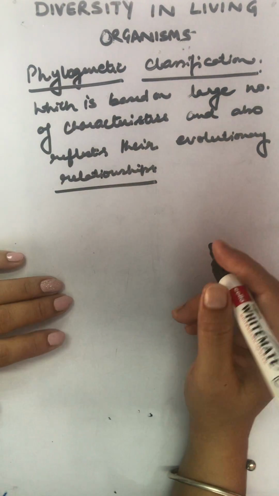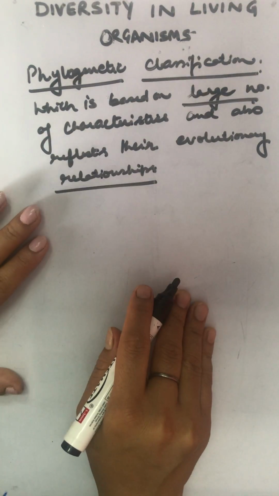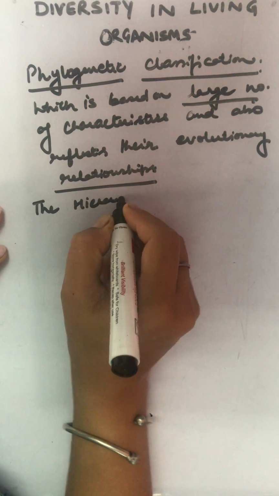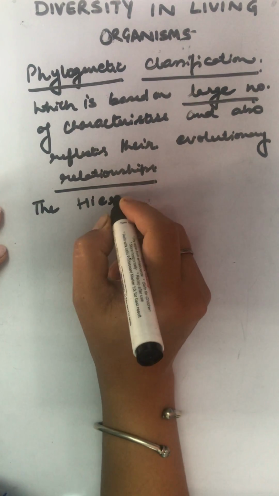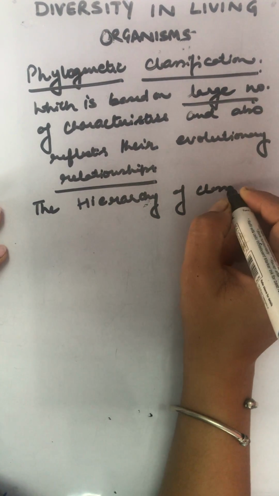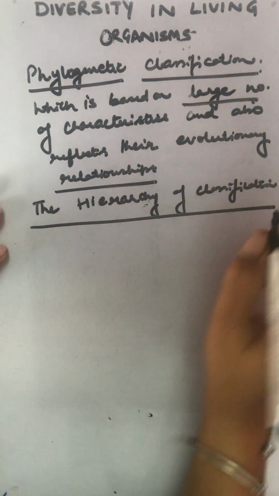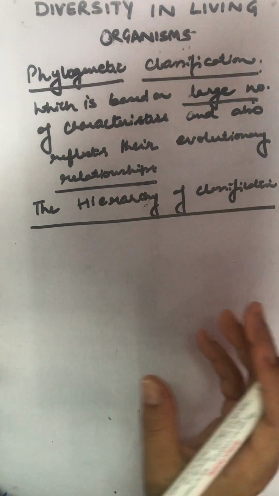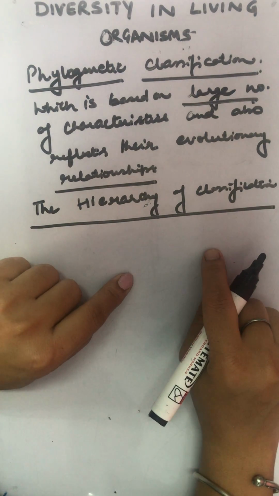A very large number of organisms. Now, in this, we study the hierarchy of classification groups. See, in this classification, organisms that closely resemble one another are placed in one group.